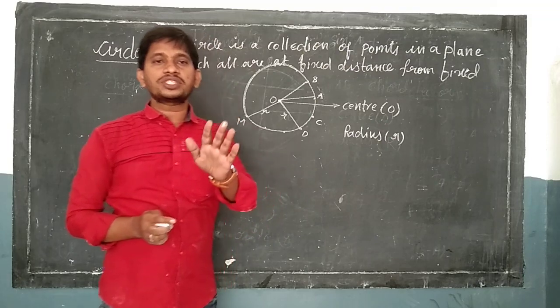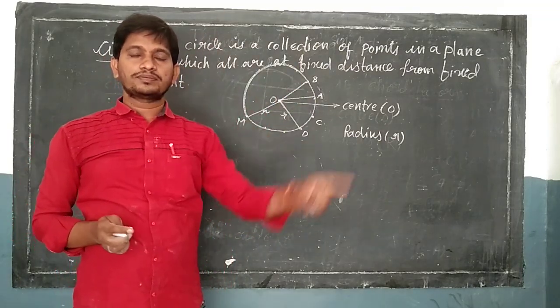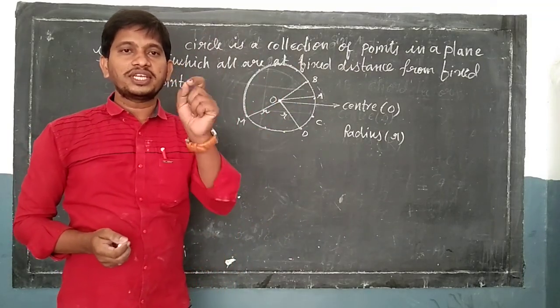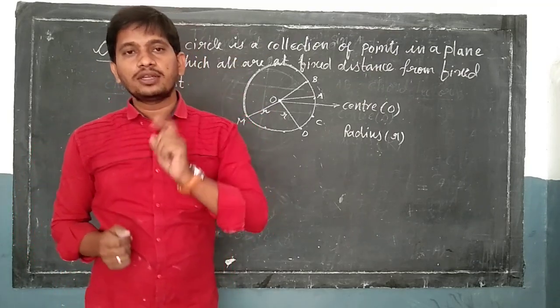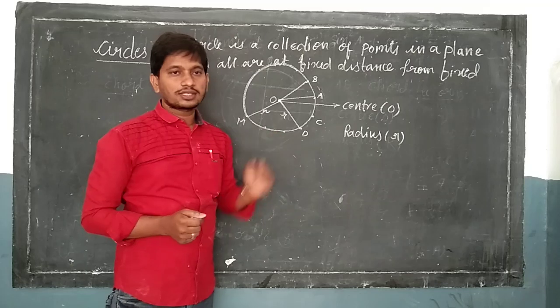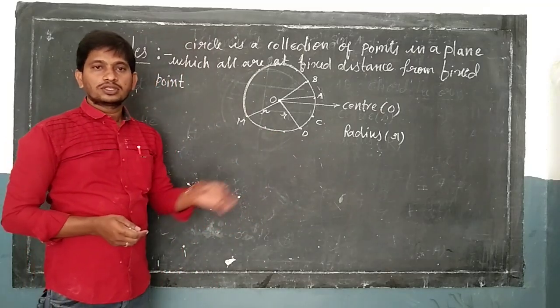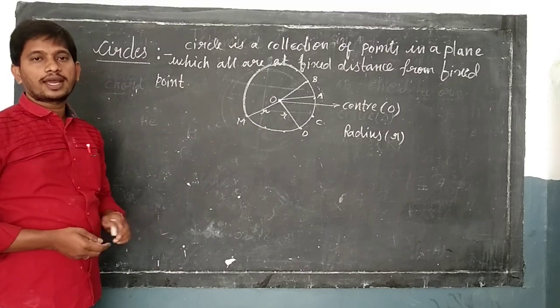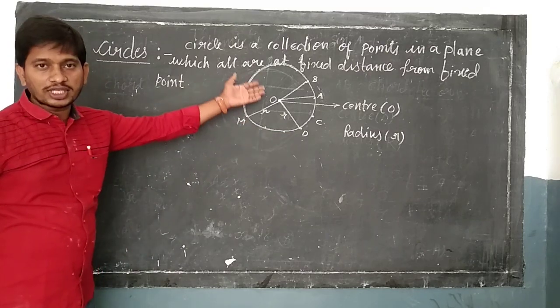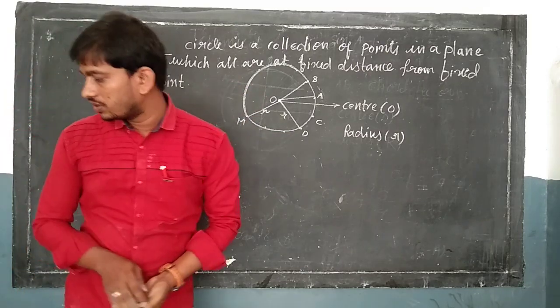So radius is constant throughout the circle. It is the distance from center to any point on a circle. That is called radius. Clear? So we discussed center and radius, and now we will discuss the terminology related to circle.